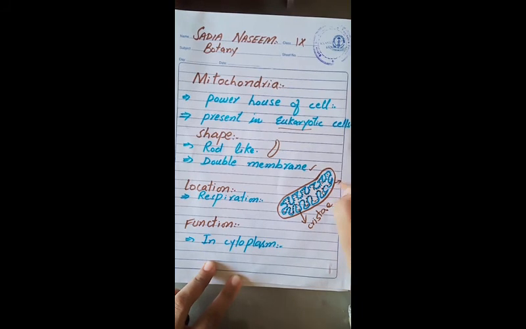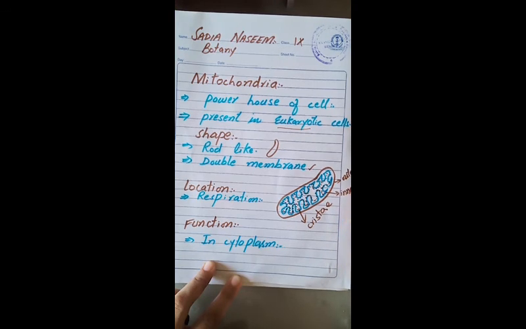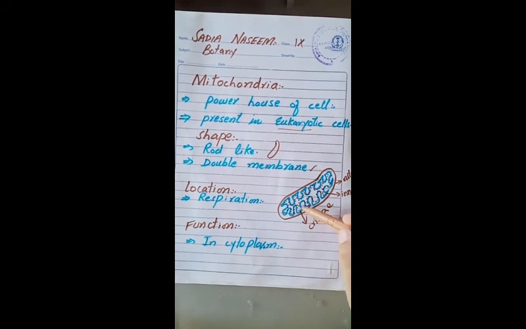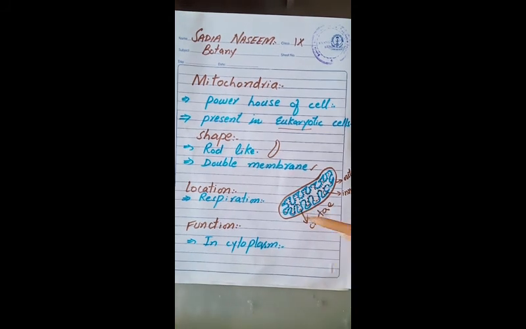This is the outer membrane of the mitochondria. This is the inner membrane of the mitochondria. The inner membrane has many infoldings called the cristae, and enzymes are located on this membrane.